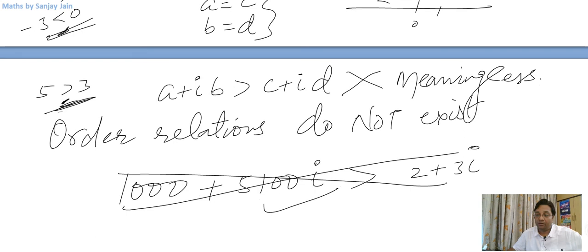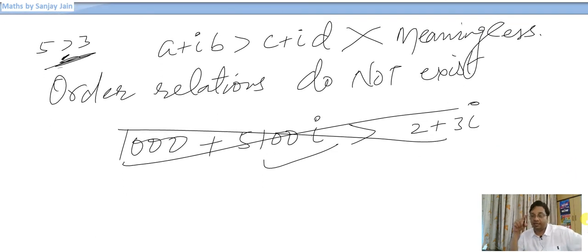We will talk about it when we study the Argand plane, or when we try to plot a complex number in the xy plane, right? Then we will talk about why it is not possible and why it is meaningless. But you need to understand that we cannot say some number is greater than or lesser than another number in complex numbers, because order relations do not exist here. This is something that you need to understand.